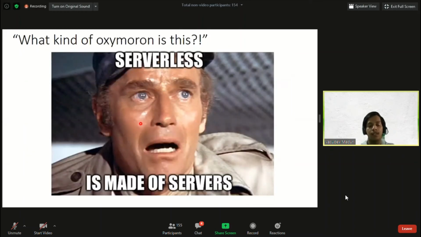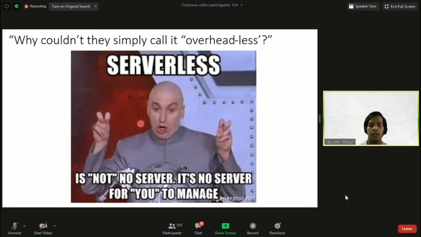Finally, serverless is made of servers. Please keep in mind that whatever we are going to discuss, the term is serverless, but everything is made of servers, and we are going to consume pre-made, ready-made servers for our use. Serverless is not no server. It's no server for you to manage. This is the key term in serverless.